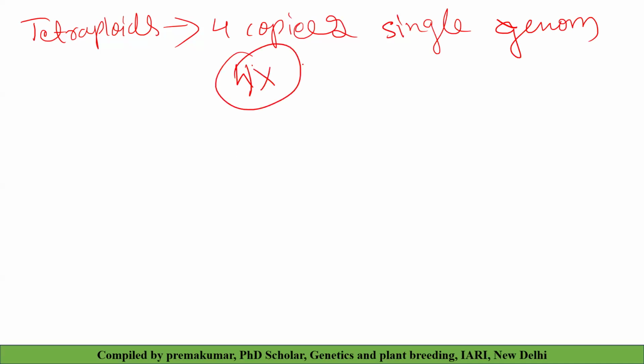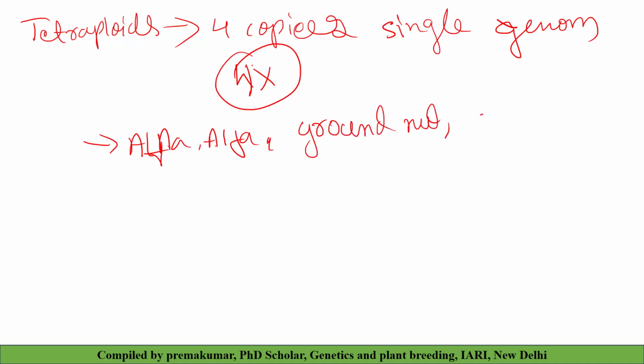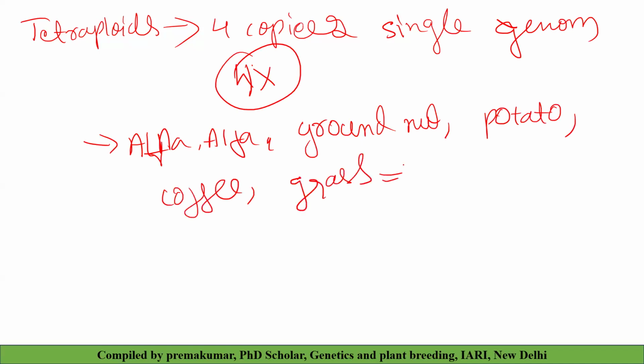There are several examples of tetraploids. We have alfalfa, and we have groundnut. Many times asked in the exam. Please remember the example: groundnut, or it may be potato, or it may be coffee, grasses. There are several examples for these.